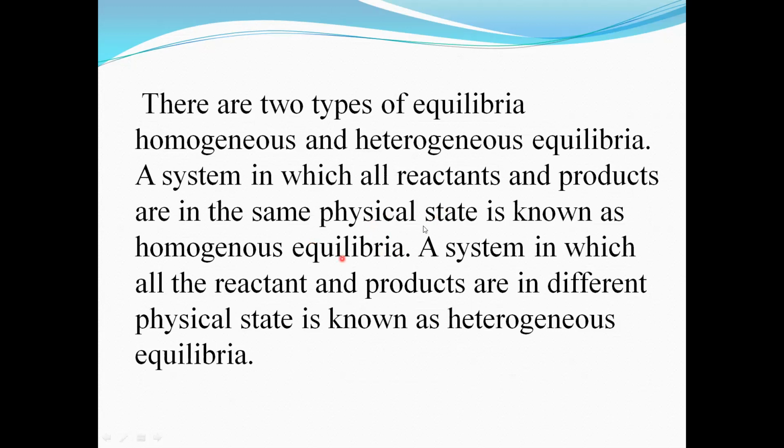And heterogeneous equilibria is a system in which reactants and products are not in the same physical state, that is, they are in different physical states.